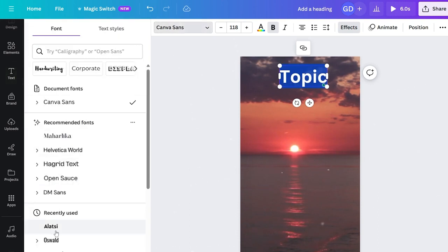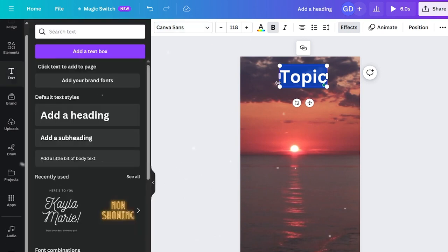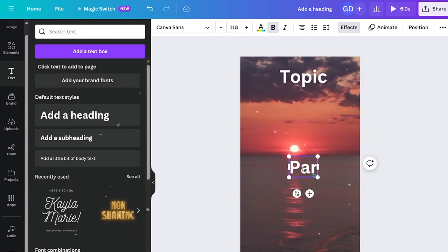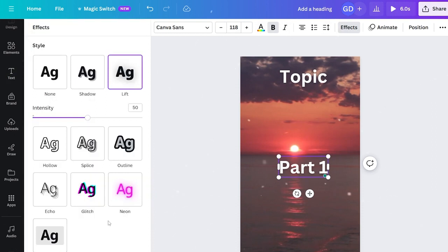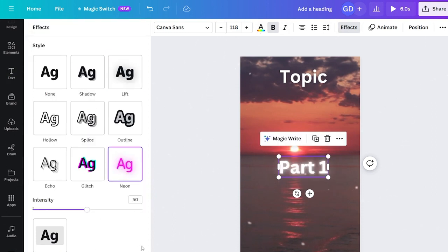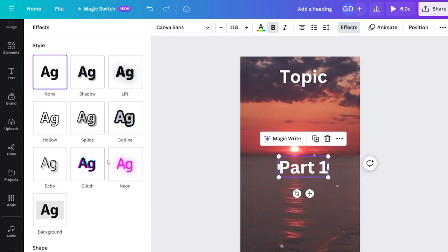Now, let's continue by setting up the text for part 1. Duplicate the existing text element and position it where you want your part 1 text to appear. To differentiate it from the topic text, replace the text with part 1. Remove the background by clicking on the text element, selecting Effects, and choosing None for the background style. To enhance readability, add an outline by selecting outline, setting the color to black, and adjusting the thickness such as to 85 or your preferred value.